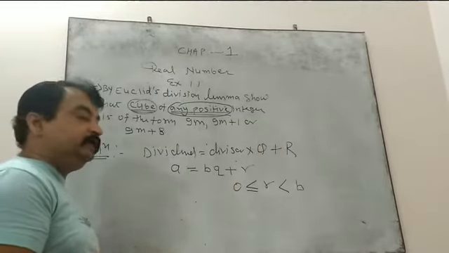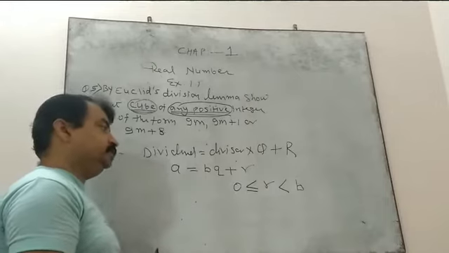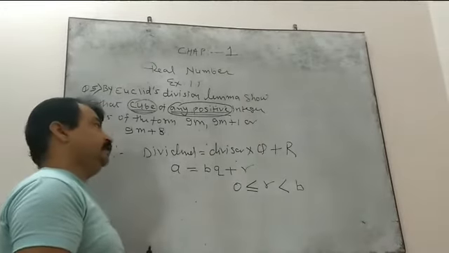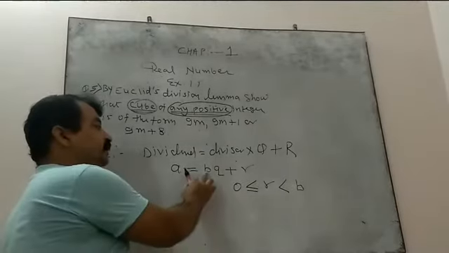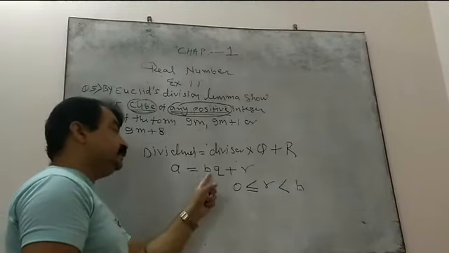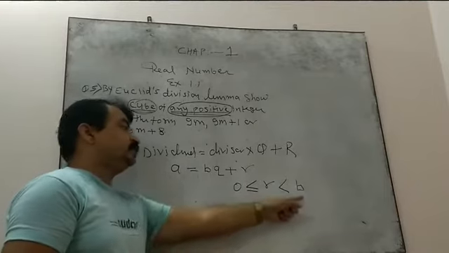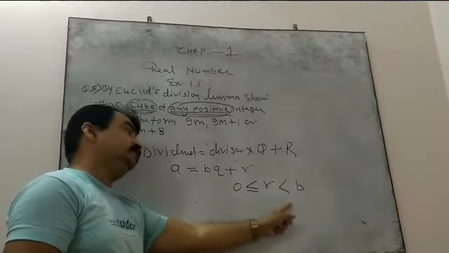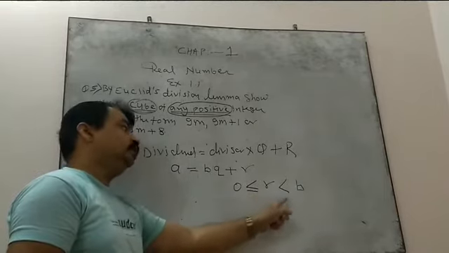So to avoid the inconvenience and save our time, we take the divisor as 3. Then the remainder will be smaller than 3, meaning either 0, 1 or 2.